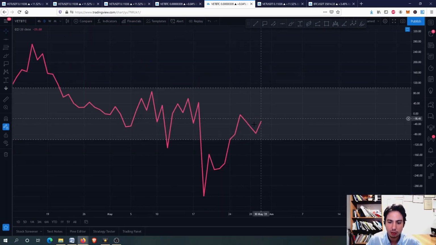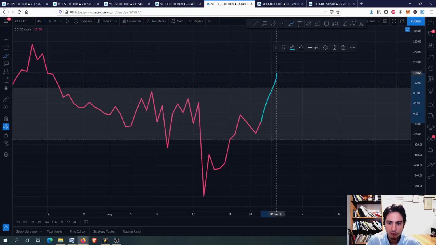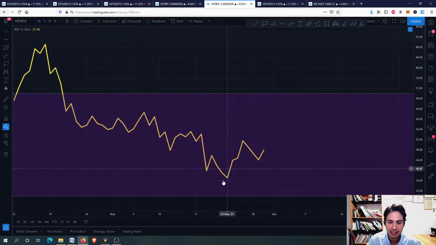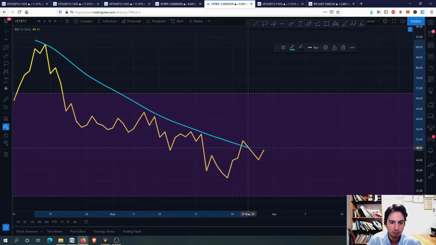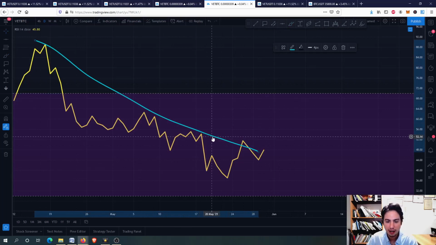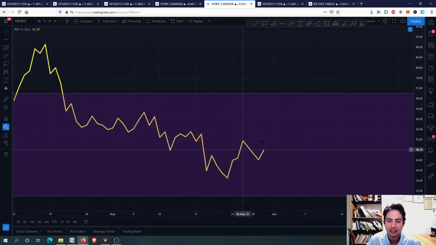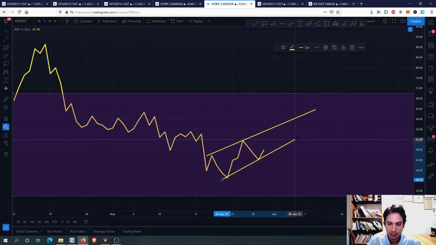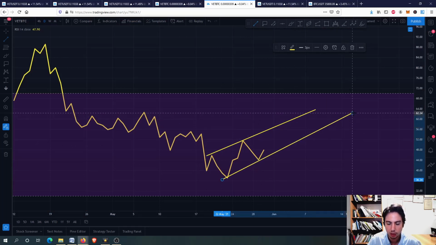And of course for the commodity channel index, we are hoping to go upwards. The same for the RSI, making higher highs and higher lows from now on, not having this bearish pattern right here with lower highs. We need higher highs and higher lows. Eventually, if we can move somewhat like this, it would be ideal. And if we can do that, this would mean we would be going upwards.